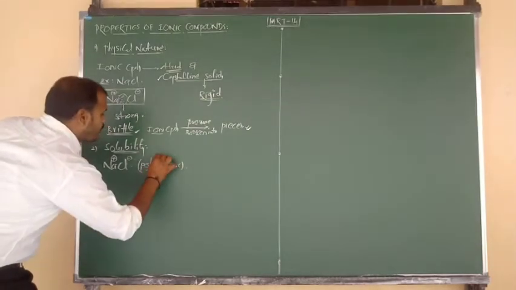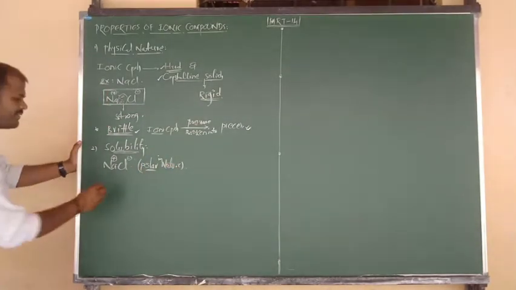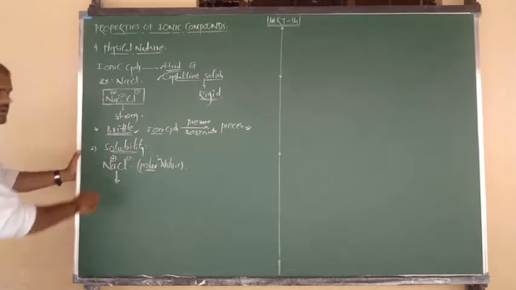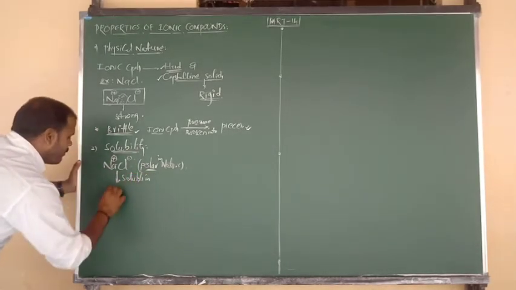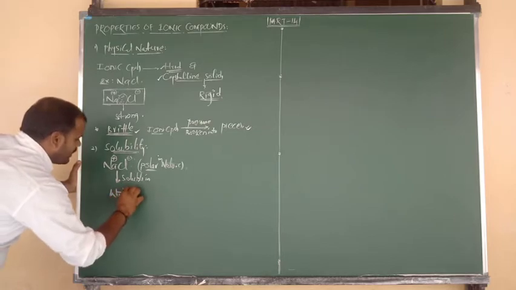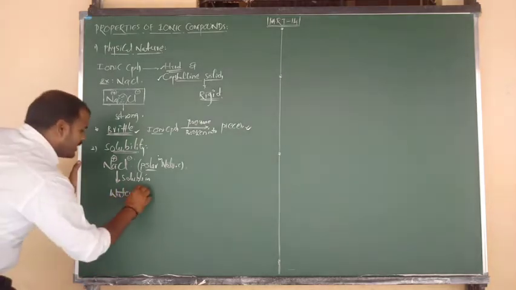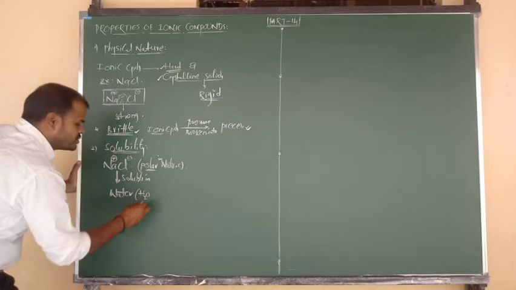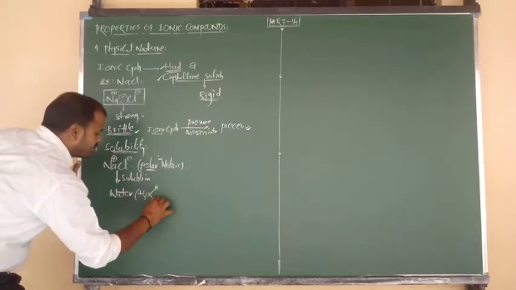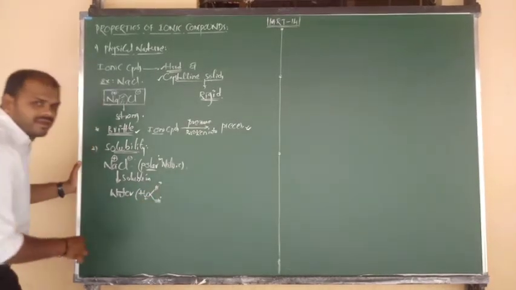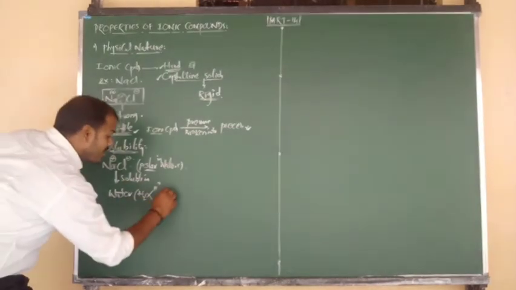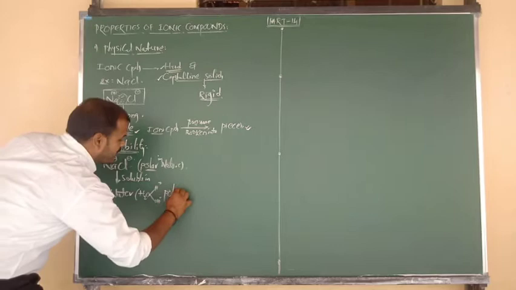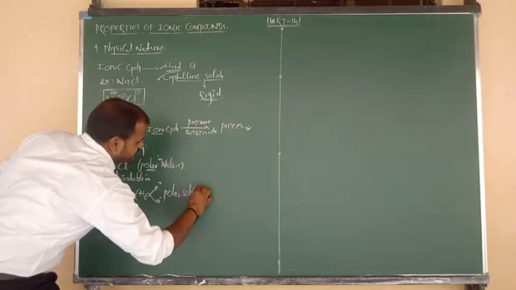Due to their polar nature, all the ionic compounds can be soluble in water. The formula of water is H2O. It can dissociate into H plus and OH minus. Means again in water plus and minus species are there. So we have to say that it is also a polar solvent.